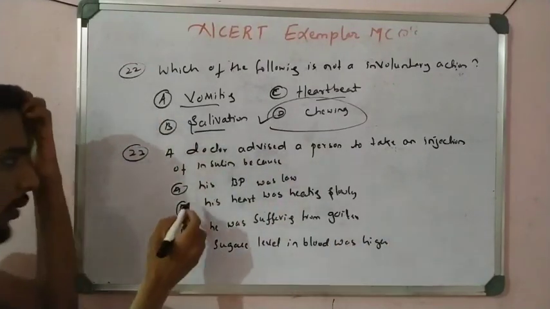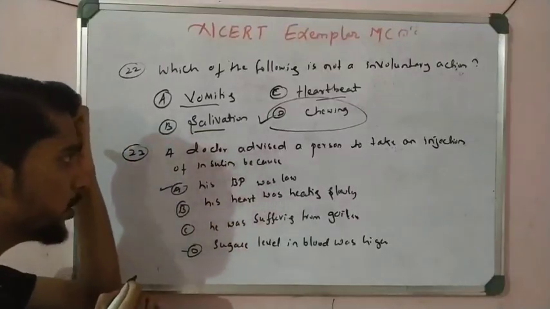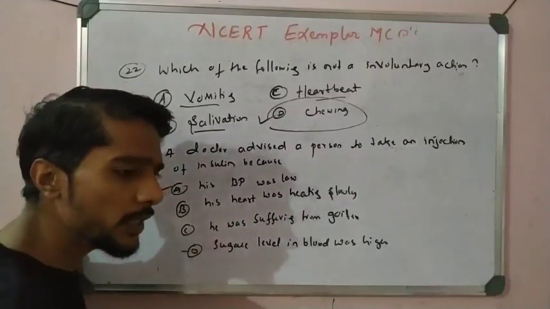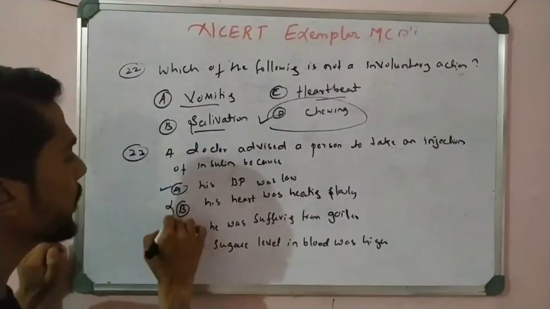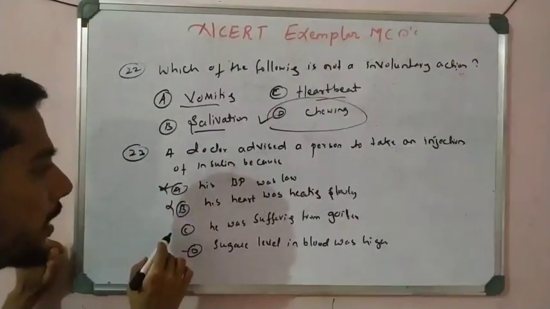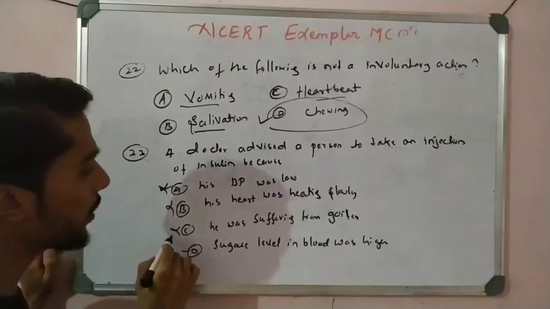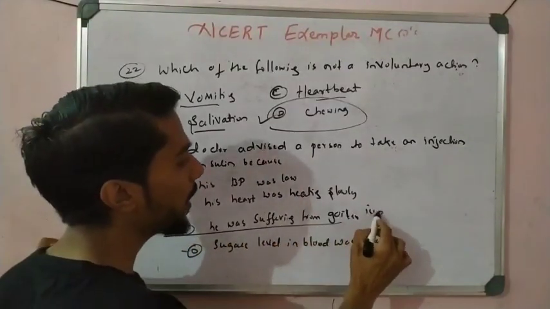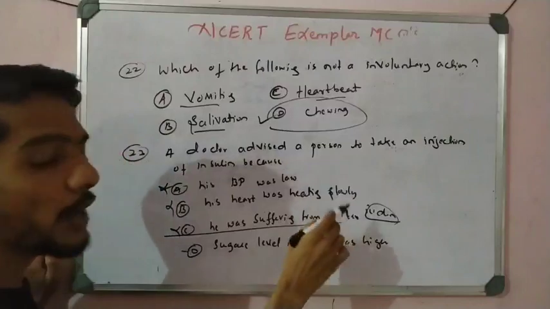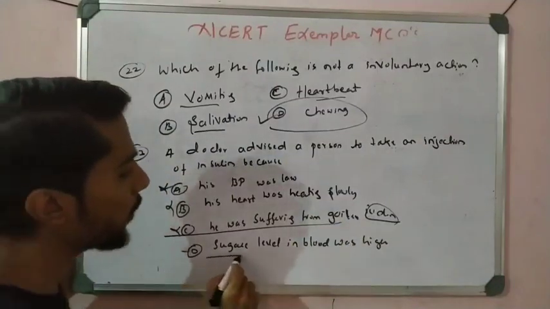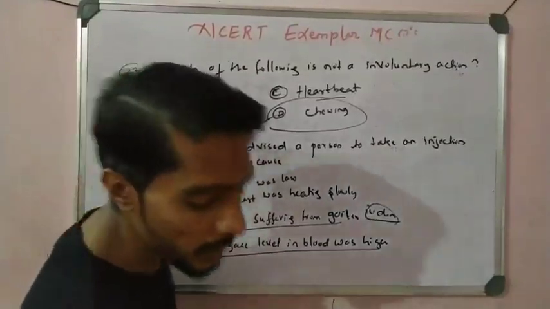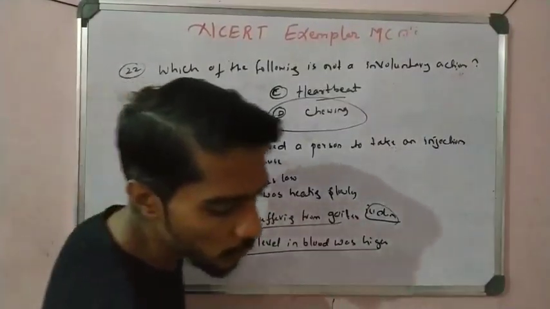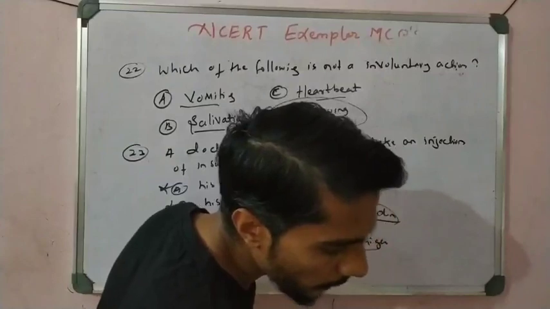Blood pressure is not responsive to insulin. We know insulin is related to the blood sugar level, so this is not possible. In goiter, the doctor recommends iodine, not insulin. In goiter iodine is important, but the correct option is the sugar level. Option D is correct: the sugar level in the blood was high, so that is insulin, right students? This is another important one.